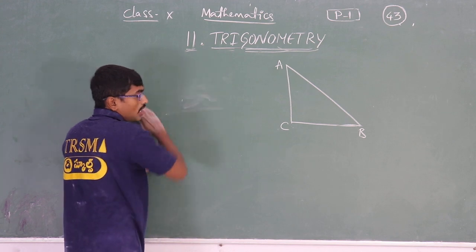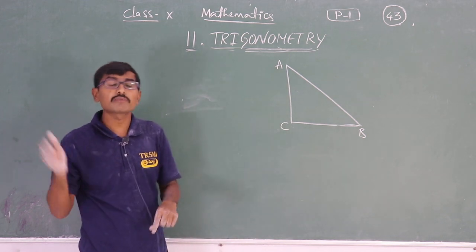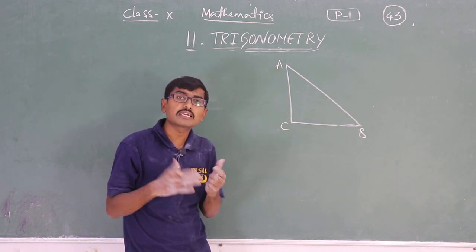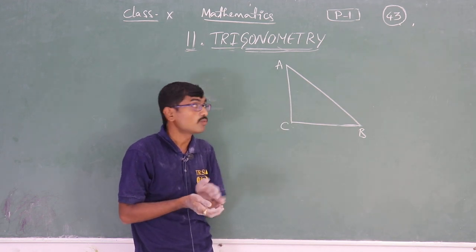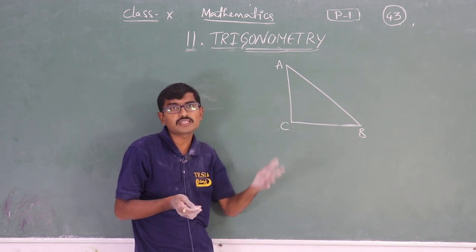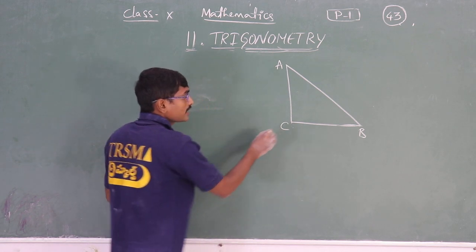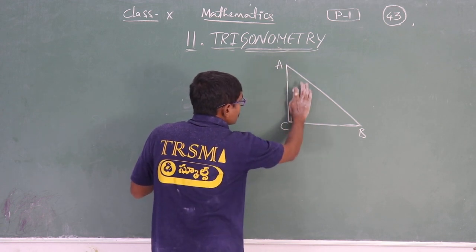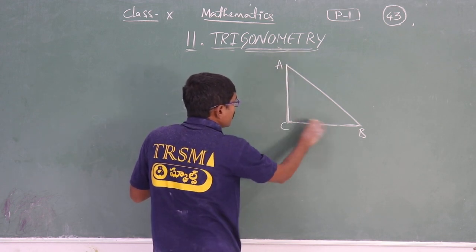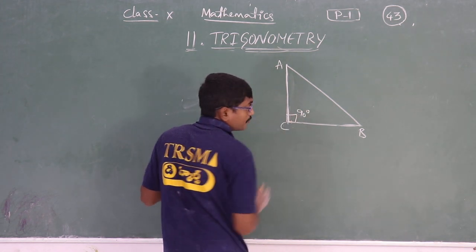So he won't always give the 90 degrees at B only. The right angle can be changed; the alphabetical order we can change. The vertices representation can be changed, by him or by us. So here the right angle is at C, isn't it? From this question, where is the right angle? The right angle is at C, so angle C is equal to 90 degrees here.